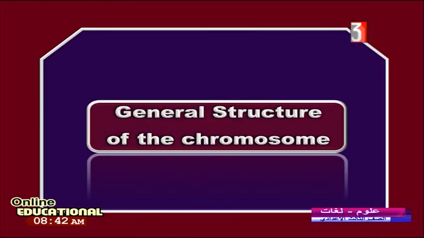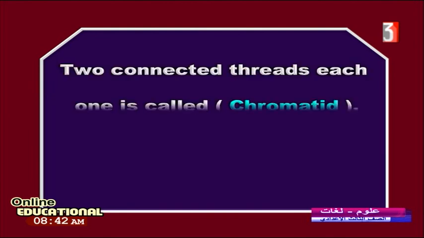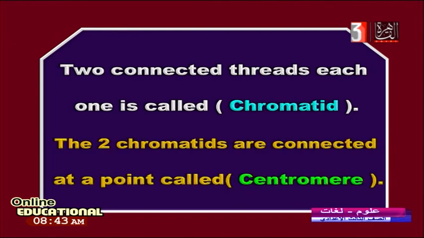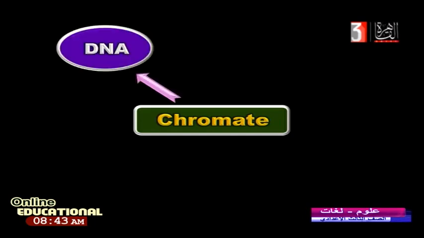What about explaining the general structure of chromosomes? Yes, easy to know that. Two connected threads. Each one is called a chromatid. Good, chromatid. We have two chromatids connected together at a point. This point is called the centromere. You have here a chromatid. You say it can be divided.